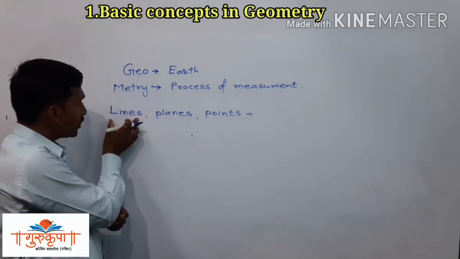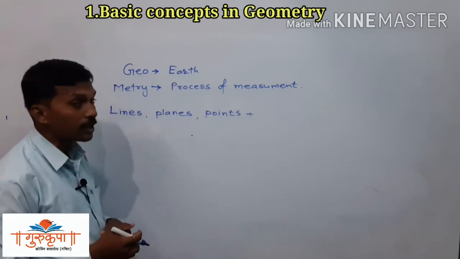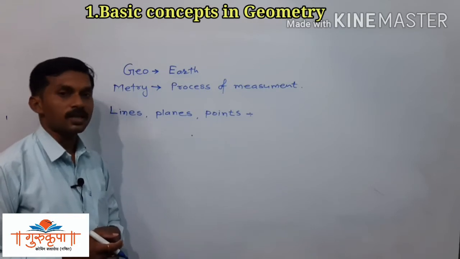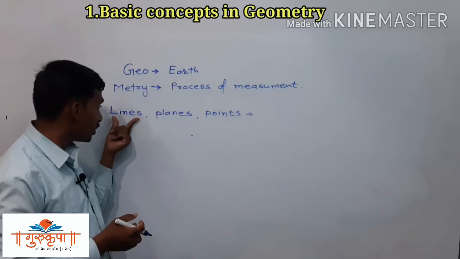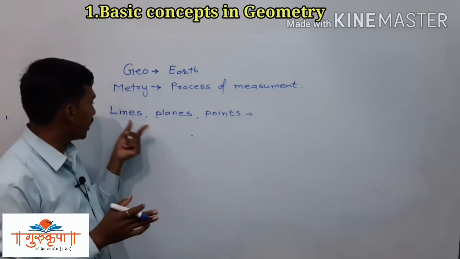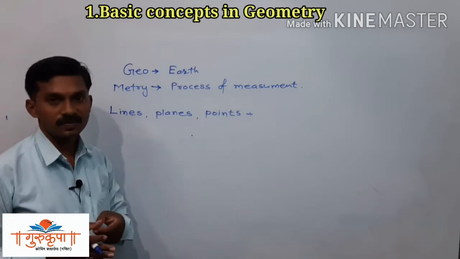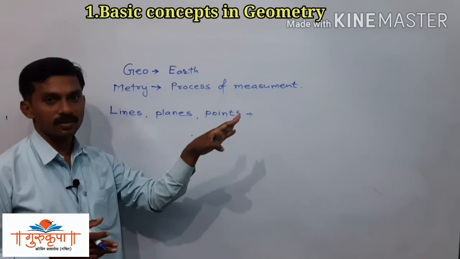Now what is a line? A line is nothing but a set of points. While representing this word line, we always have to assume that this is a straight line, because there are types of lines.